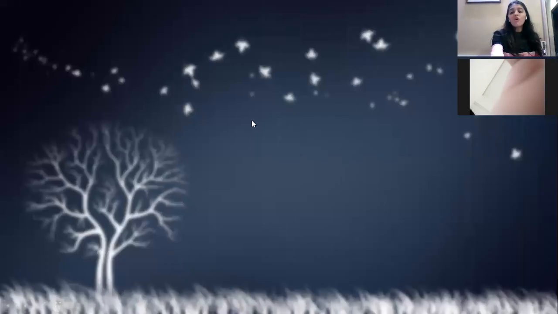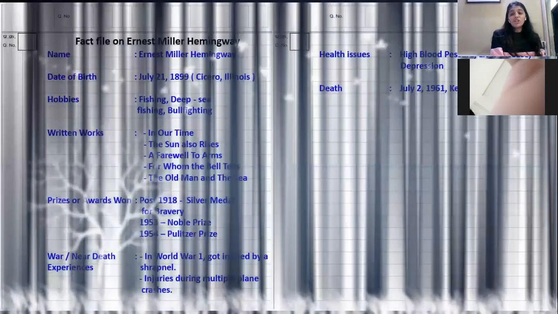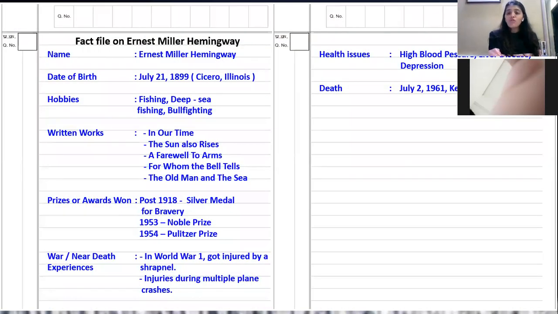As you can see, they have followed the chronology. So whenever you convert a paragraph into a fact file, make sure the way you did for tabular form, the flow chart, similarly, you follow the chronology over here. Half a second to go through it. Meanwhile, anyone, any doubt in any part of your information transfer?